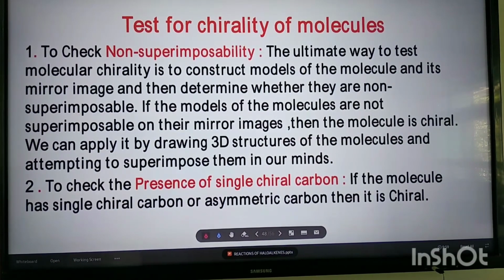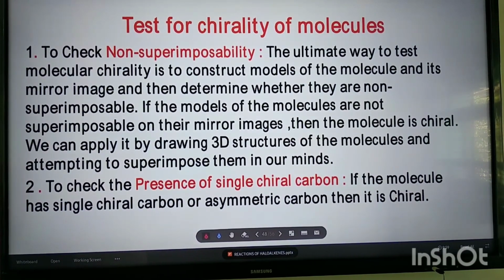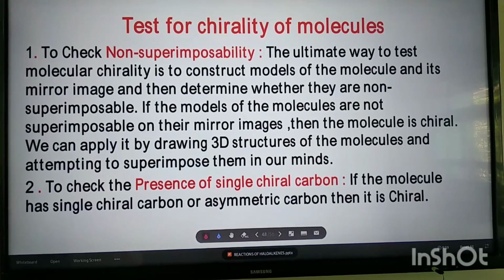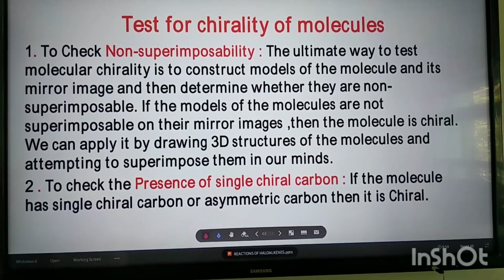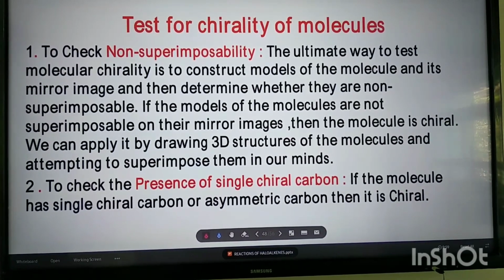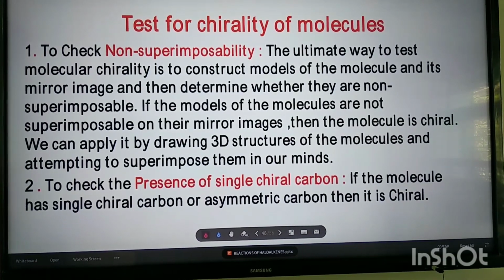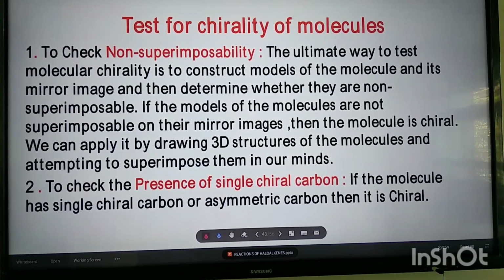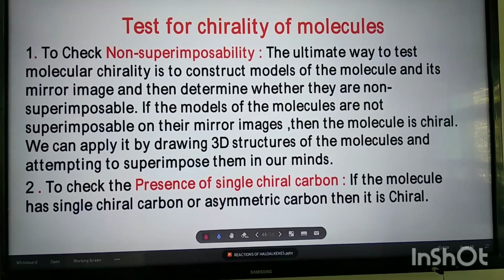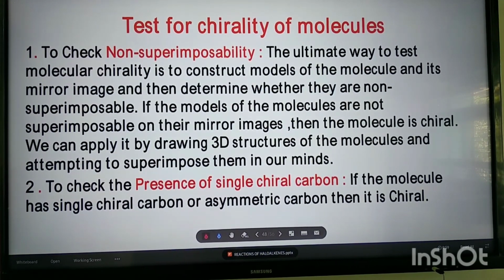Yes. Now finally, how can we test for chirality of molecules? If we are given some molecules, how can we check whether those molecules are chiral or not? As we have discussed just now, we can check whether a molecule is chiral by checking its non-superimposability.